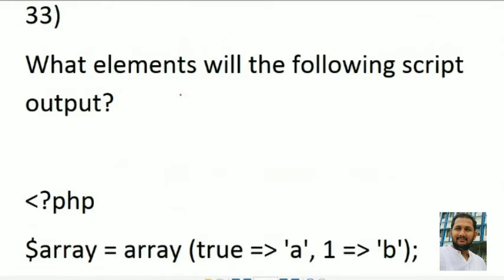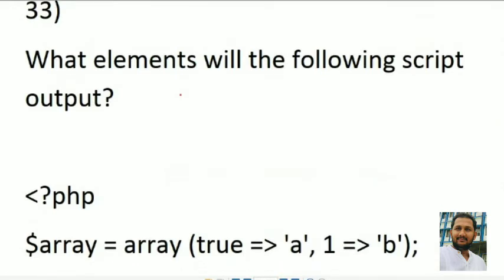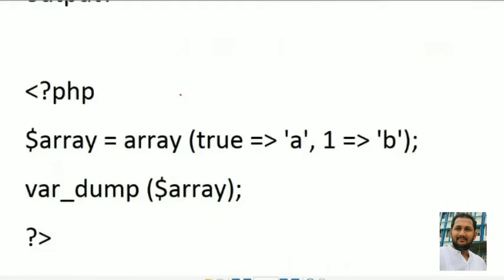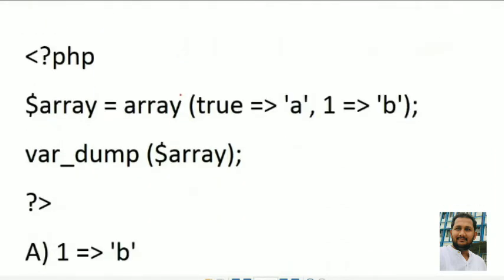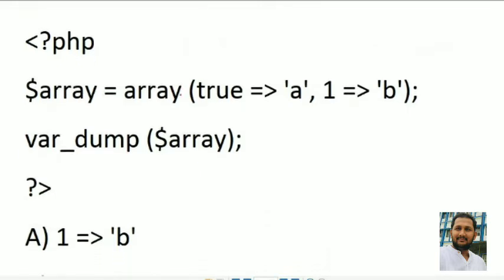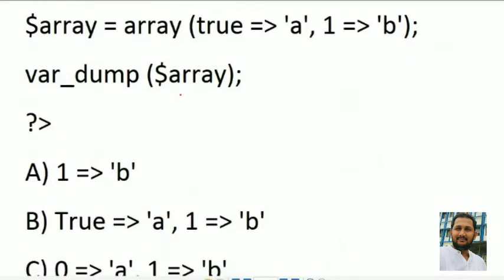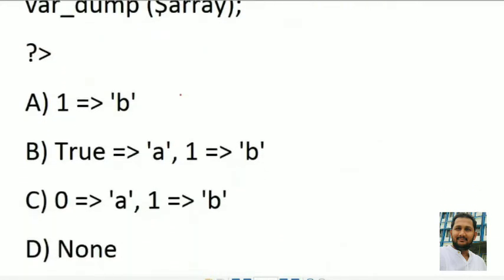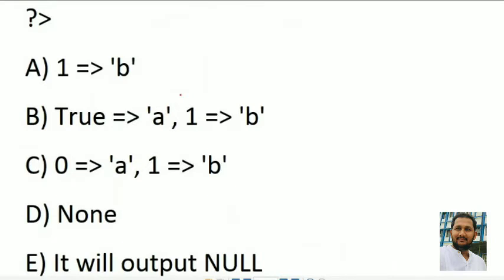Question 33. What element will the following script output? PHP: $a = array(true => 'a', 1 => 'b'); var_dump($a). The options are: a equal to b; true a, 1 b; c equal to a, 1 assigned to b; d is none.